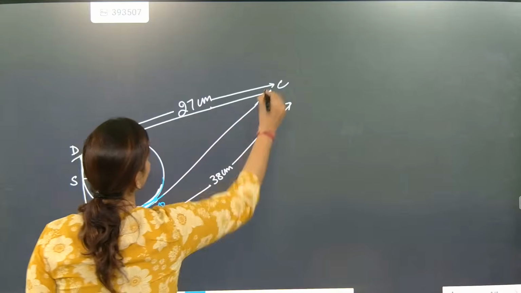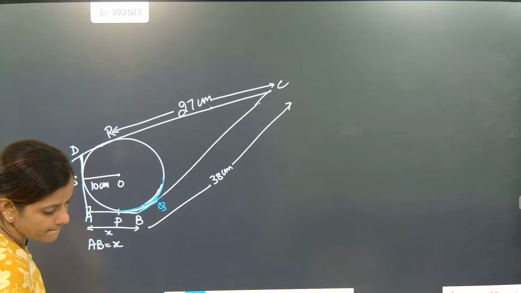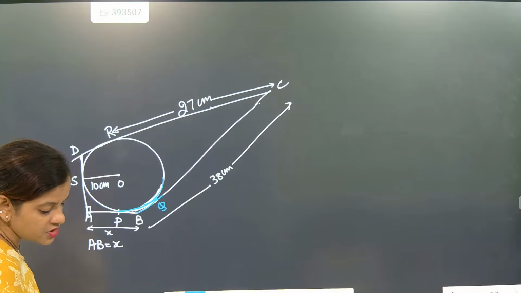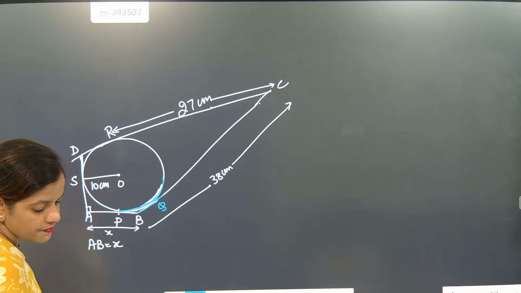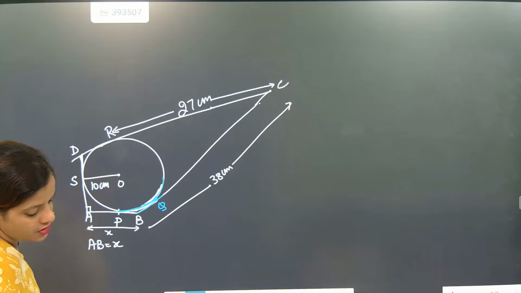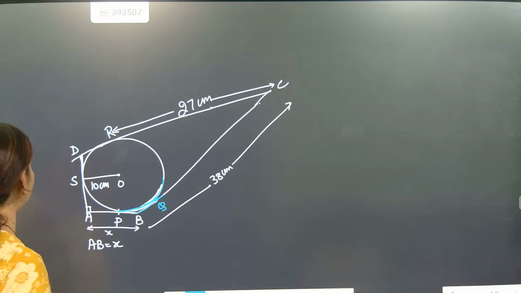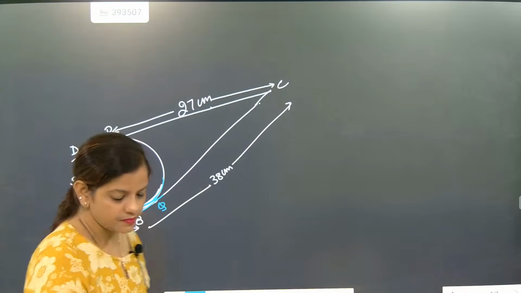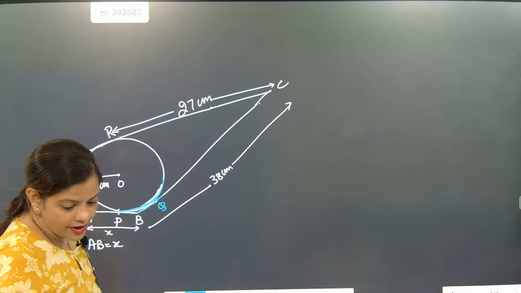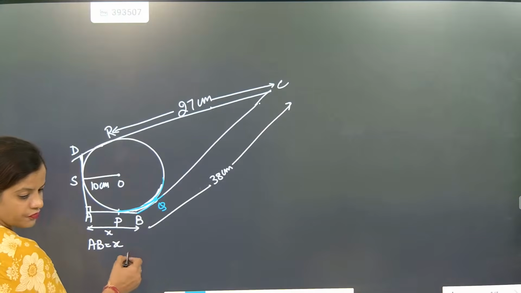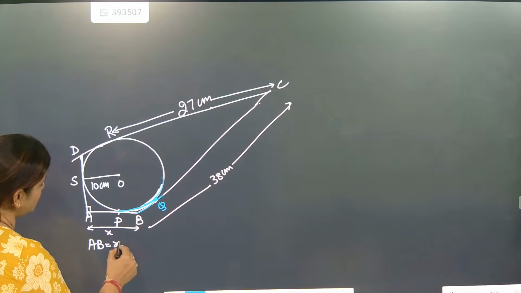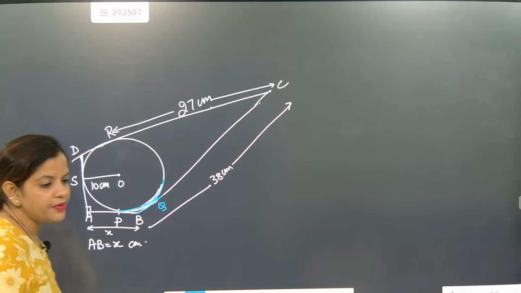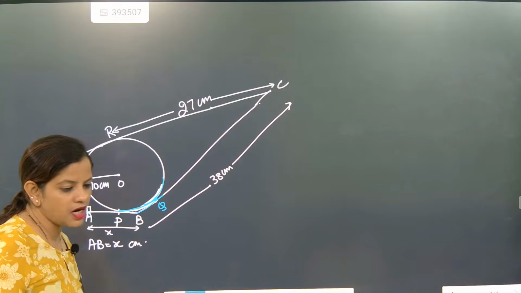RC is exactly 27 centimeter. And very proudly, you have to find AB. You have to find X centimeter, and your time starts now.